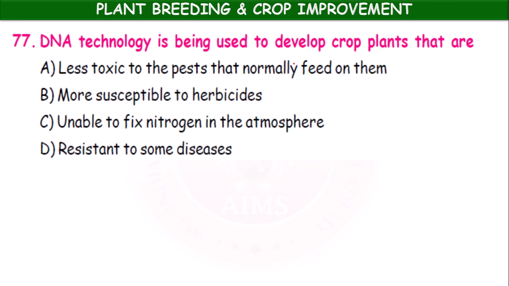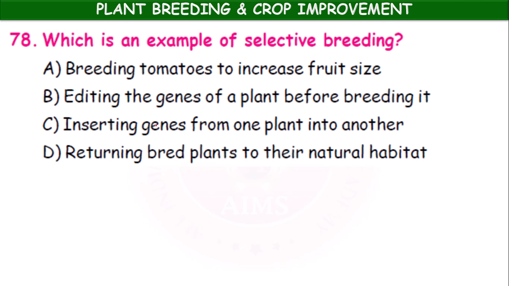DNA technology is being used to develop crop plants that are less toxic to the pests that normally feed on them, more susceptible to herbicide. Option C, unable to fix the nitrogen in the atmosphere. Option D, resistant to some diseases. DNA technology is being used to develop crop plants that are resistant to some diseases. Option D.